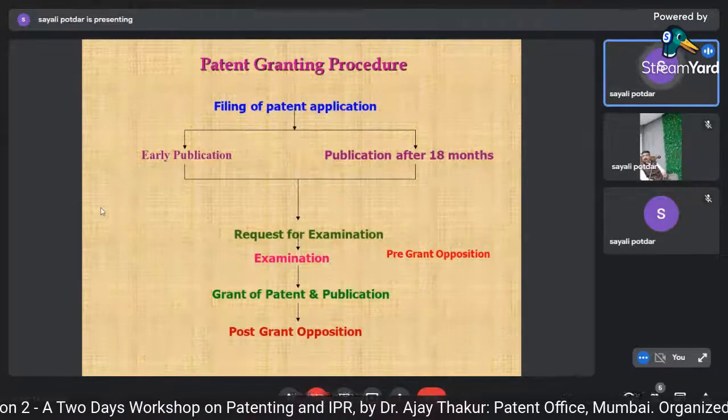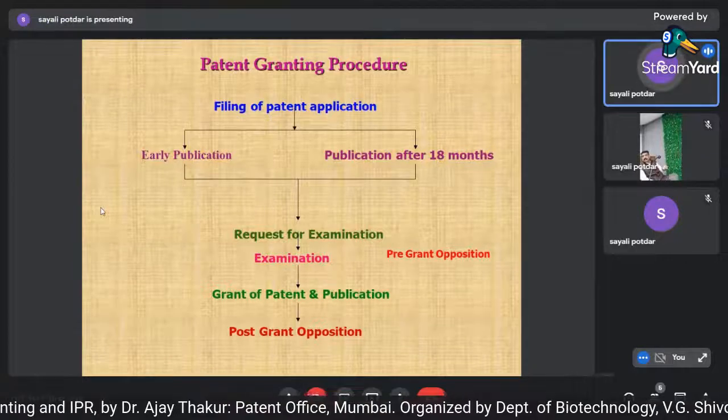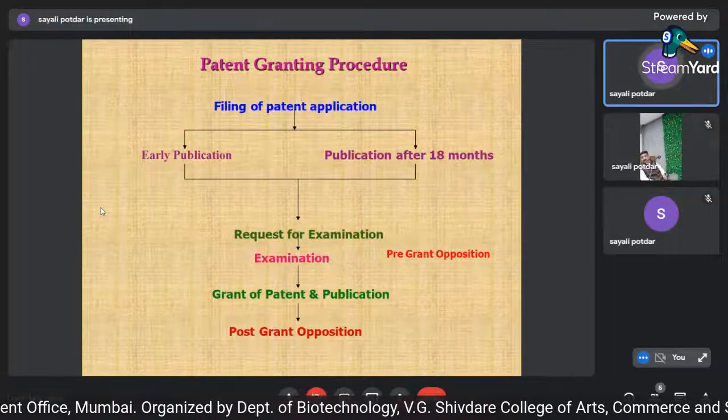These are the documents which you have missed. These are the things you have to take into consideration before going in for the grant of the patent application.